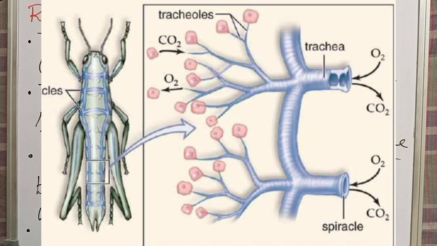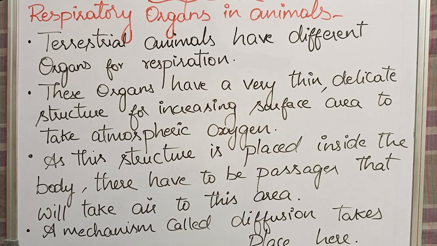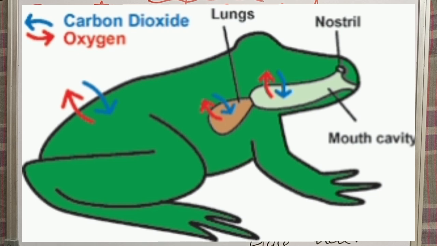Insects have respiratory organs called trachea in their body, and the type of respiration taking place in them is called tracheal respiration. Why? Because respiration is taking place through trachea, that's why it is called tracheal respiration. In some animals like frogs and earthworms, skin plays a major role in respiration. In them the respiratory organ is the skin. They take atmospheric oxygen through their skin and release carbon dioxide also through their skin. That type of respiration taking place through skin is called cutaneous respiration.